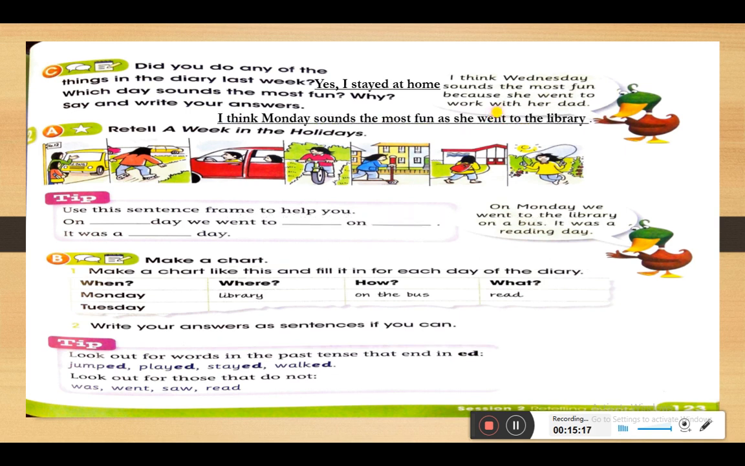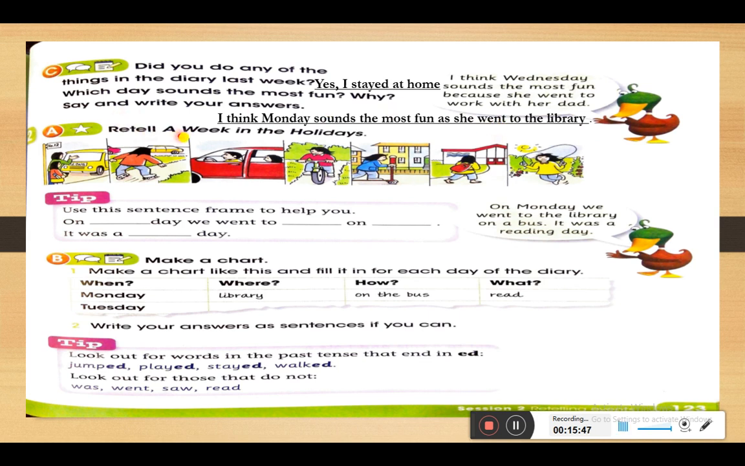As for myself, I think Monday sounds the most fun. Why? Because she went to the library. Yeah, it's very fun to go to the library and to read books and stories. So please don't forget to begin with a capital letter. Write Monday with a capital M. Put a full stop at the very end. Write neatly, draw a line and write on the line.